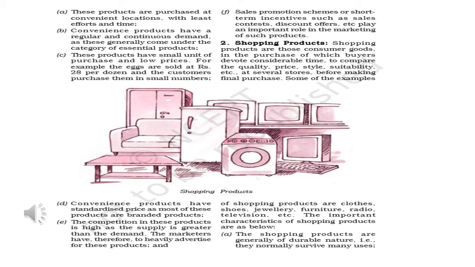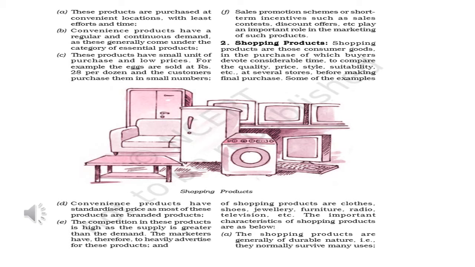Now shopping products, you can see the picture. These are items which you don't buy frequently, but for buying these products you compare the price, style, suitability and quality of the product, and especially you go to the market to compare the products, then you take the decision. So shopping products are those consumer goods in the purchase of which buyers devote considerable time to compare the quality, price, style and other features. Before making the final purchase, you compare the products. Some examples are furniture, radio, television.